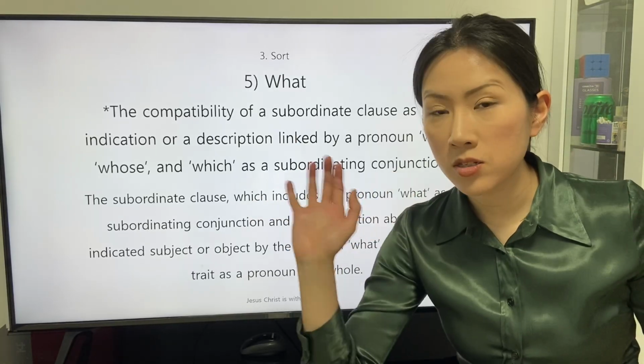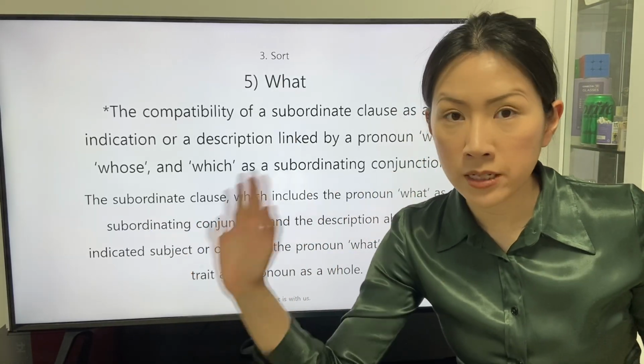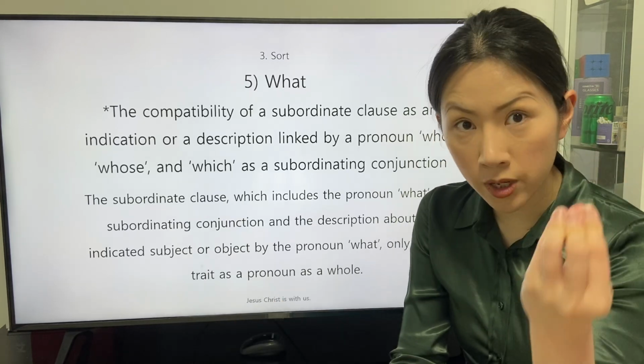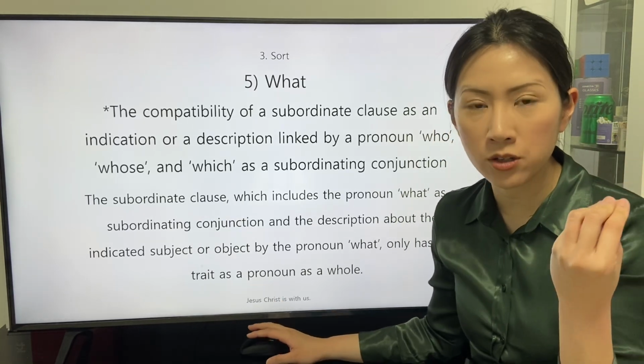The speaker does not apply the precedent in the main clause with the subordinate clause linked by the subordinating conjunction what.